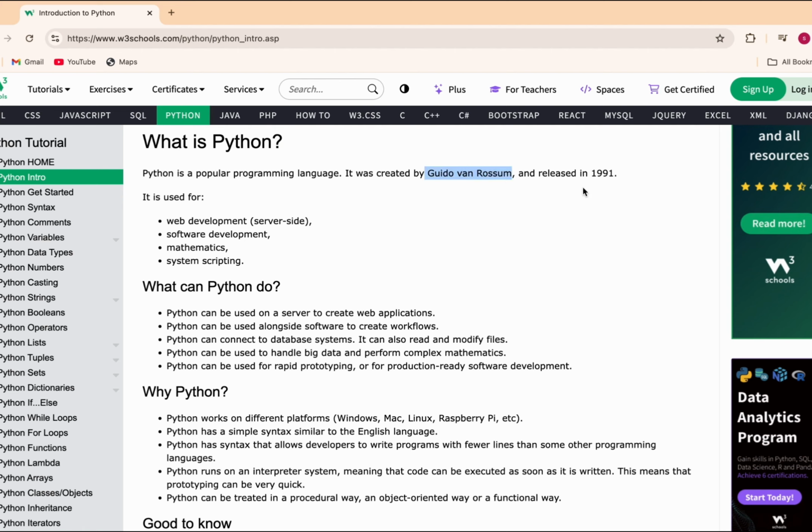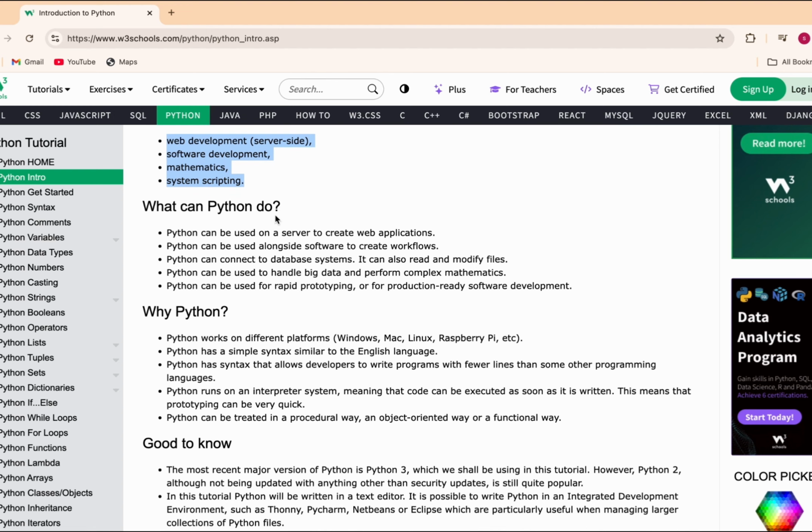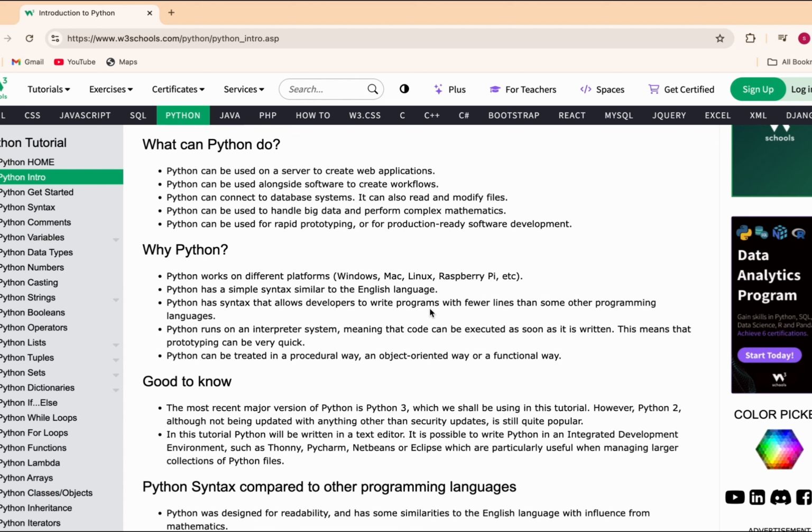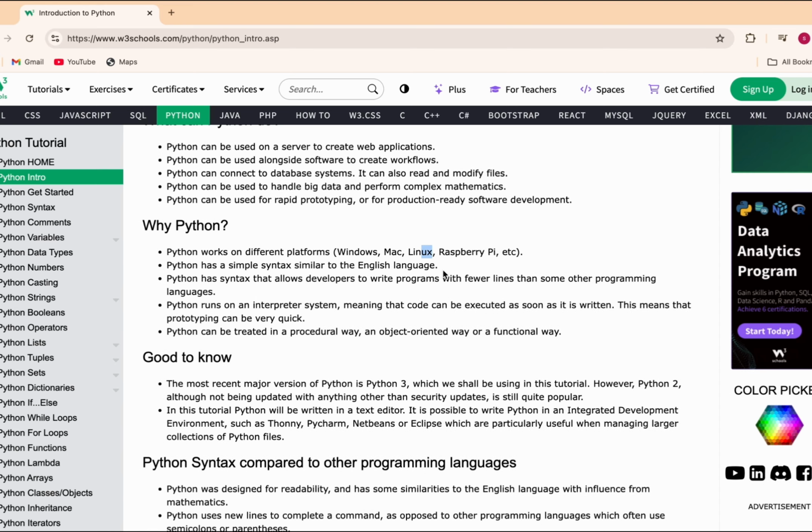Here you can see the name, and that it was released in 1991, what it is used for, and what Python can do. Python can create web applications, handle database systems and big data, do rapid prototyping, and build production-ready software development, etc. There are lots of uses of Python, and Python can work on Windows, Mac, Linux, etc. It also has a syntax in such simple English, as I have told you, compared to C, C++ and Java.